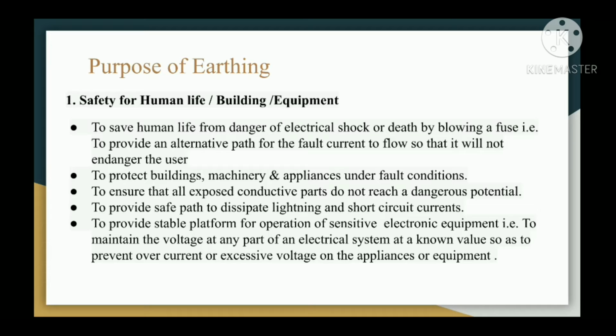sensitive electronic equipment, that is to maintain the voltage at any part of an electrical system at a known value so as to prevent overcurrent or excessive voltage on the appliances or equipment.